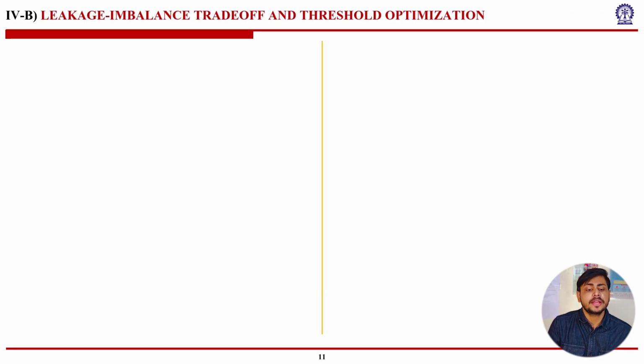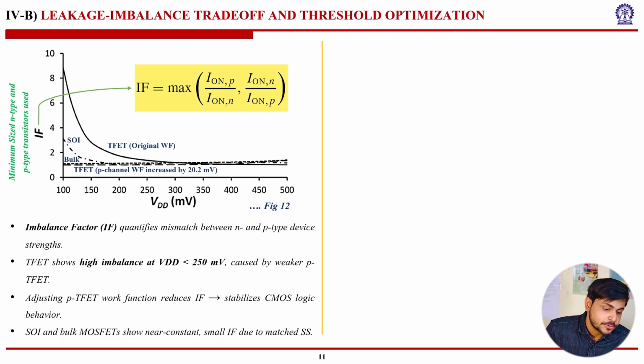Now, let's look at the 4B section, that is leakage imbalance trade-off and threshold optimization. So we can see that there is an imbalance factor, for minimum size N-type and P-type transistors. Why do we need the imbalance factor? Because we have NTFETs and PTFETs, and they have different subthreshold slopes, as we have already seen. Also, their behavior changes with respect to certain parameters, due to which an imbalance is created, and the factor responsible for highlighting this imbalance is nothing but the imbalance factor.